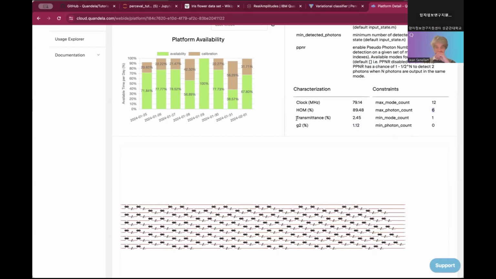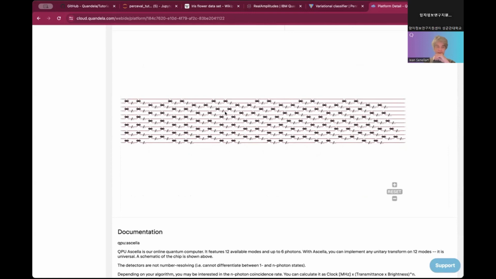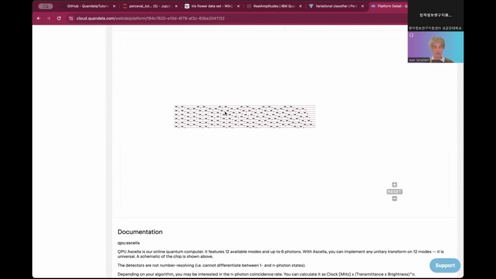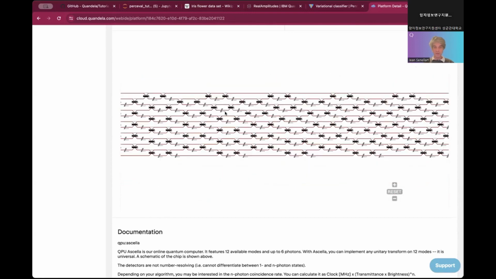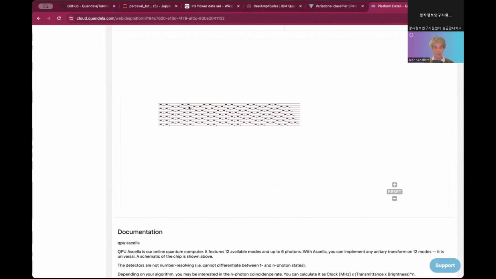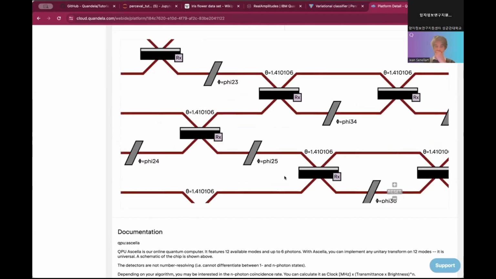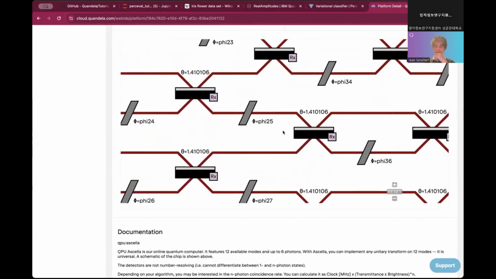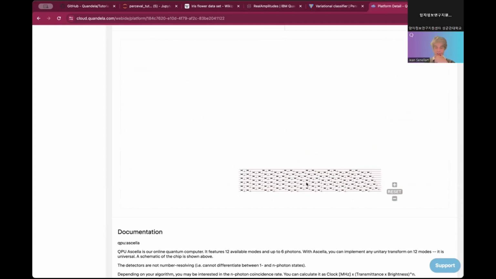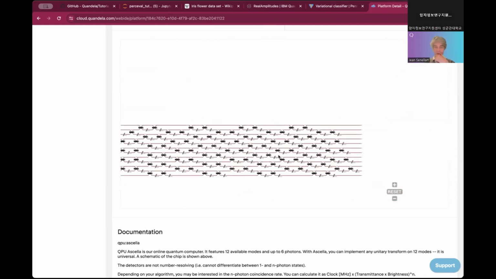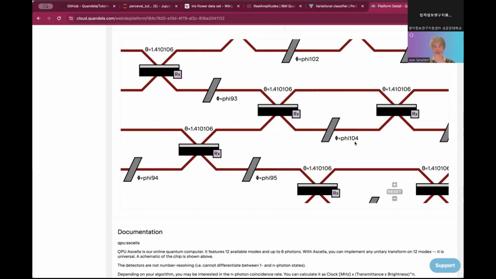And more especially, you can see the photonic chip itself. It is a 12 mode photonic chip here. So you have the design, and if you zoom in, you also see the names of the different parameters. For instance, this phase shifter here is phi 25. And you can individually control each of them, 504.